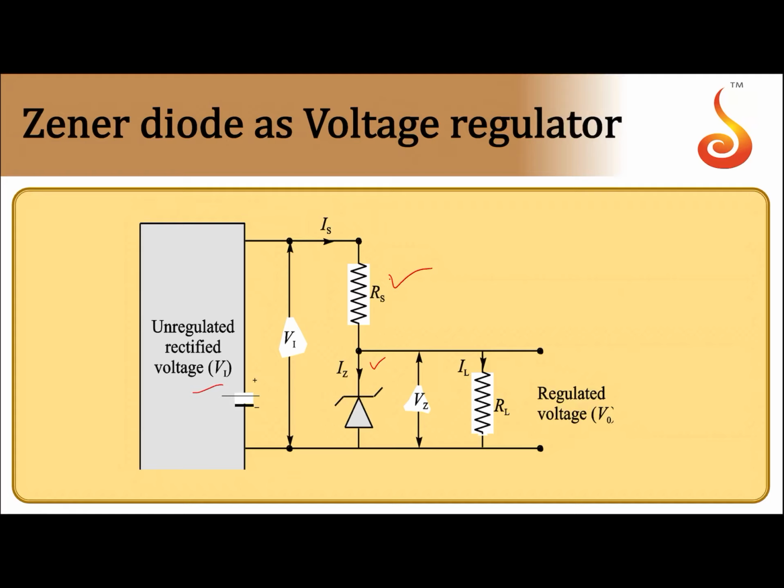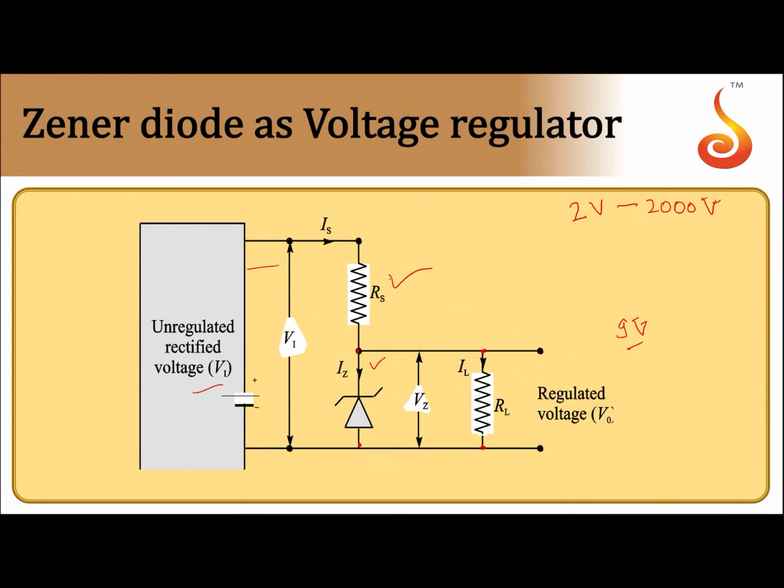And here is a Zener diode. Zener diodes are available with various configurations of Zener voltage, that is breakdown voltage, from 2 volt to 2000 volt. So a wide range of Zener diodes are available. So the equipment to be connected, let us say it operates at 9 volt. Let us say you need to operate a car stereo system which operates at 9 volt. Then choose a Zener diode of 9 volt Zener voltage. So it is connected across this.